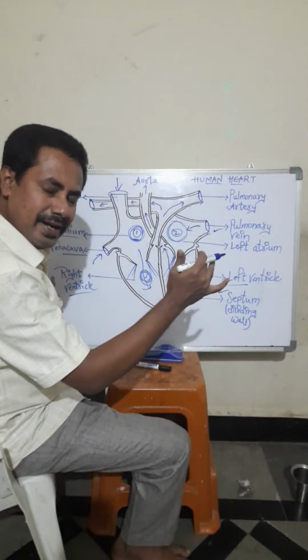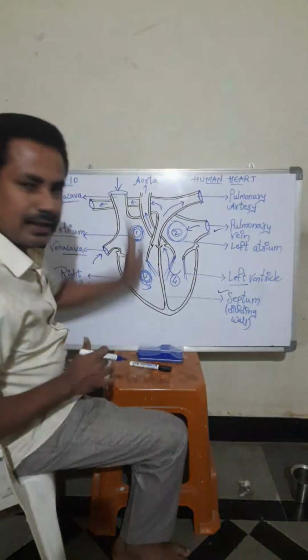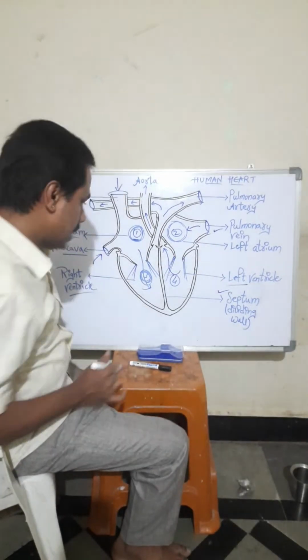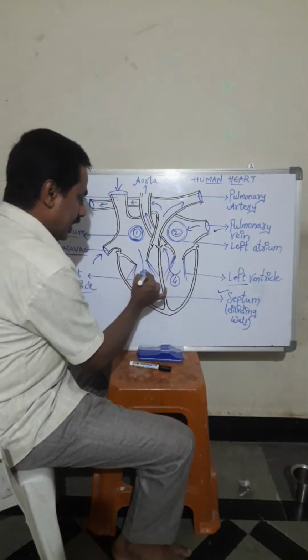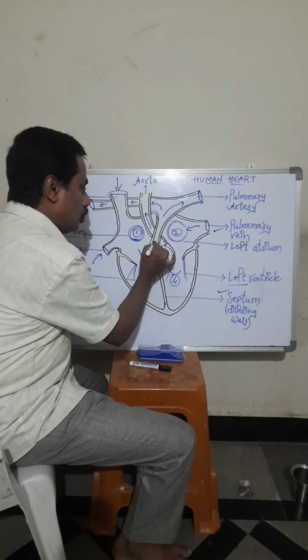Now, when the heart contracts, where will the blood go now? Now let us see. The heart will contract, the ventricles will contract, and the blood will move towards this part.